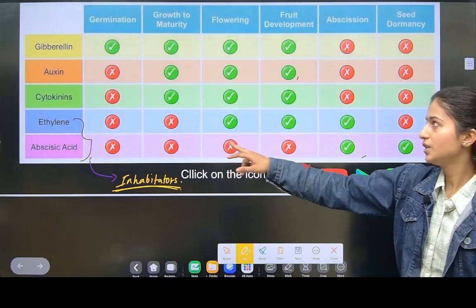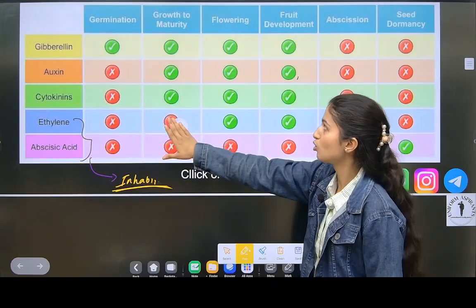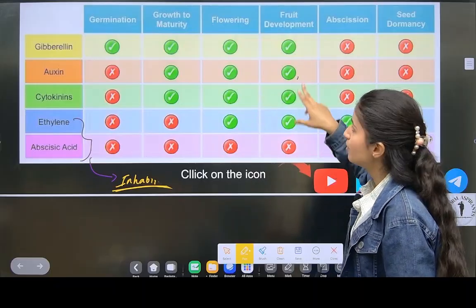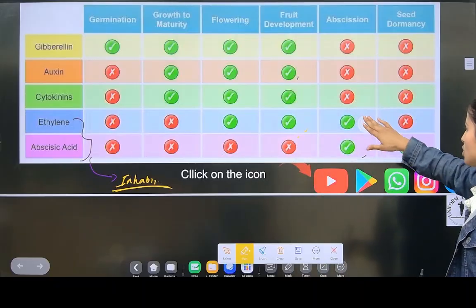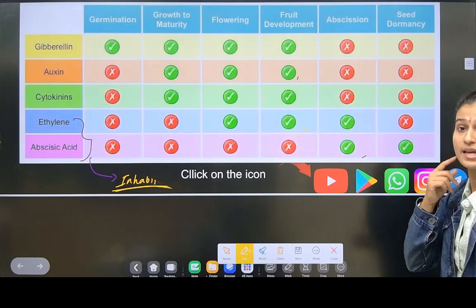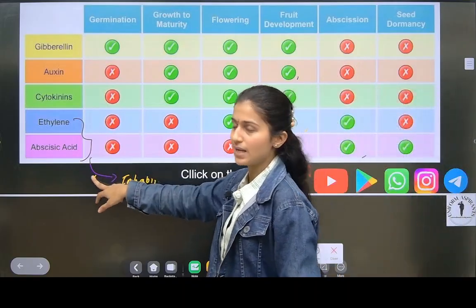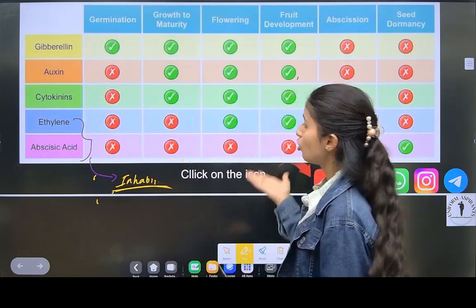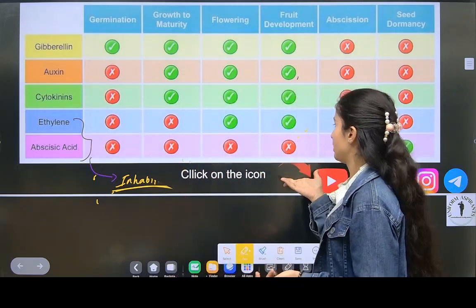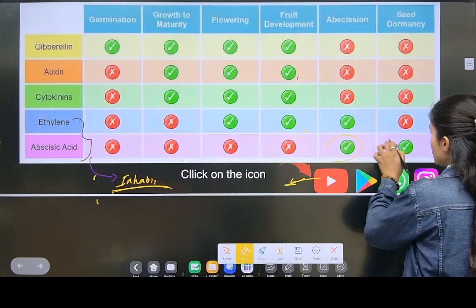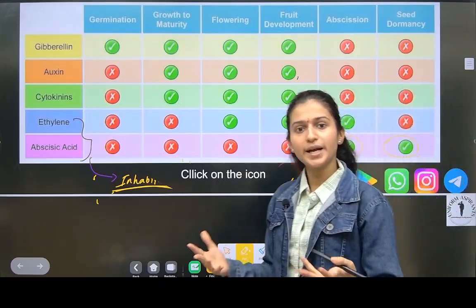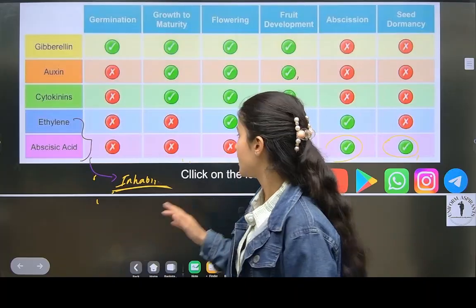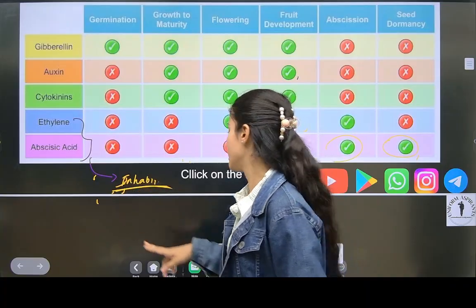So ethylene does not help in germination, growth and maturity, but it helps in flowering, and fruit development also, and abscission also, but does not help in seed dormancy. Now abscisic acid, what does it do? It does not help in germination, growth and maturity, flowering, or fruit development, but its main function is abscission, means removing the dead material of the plant. Shedding off, for example in winter it sheds off leaves and fruits. Shedding off is the work of abscisic acid.